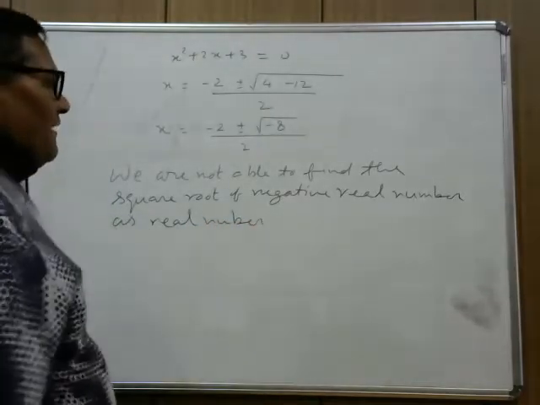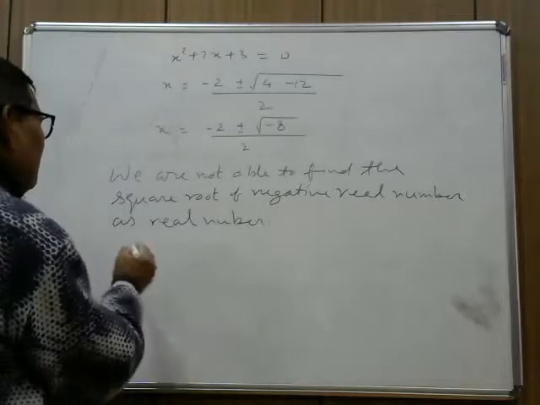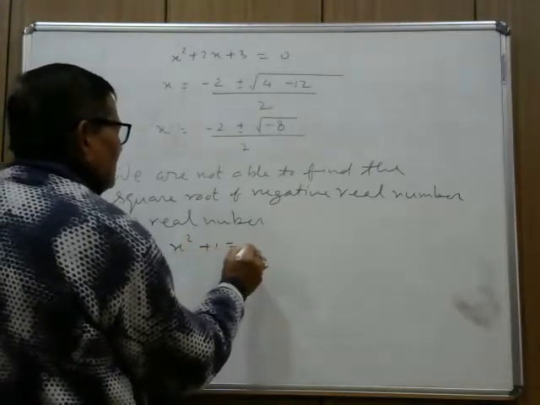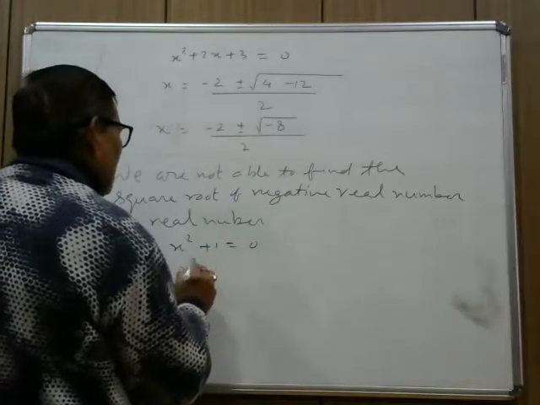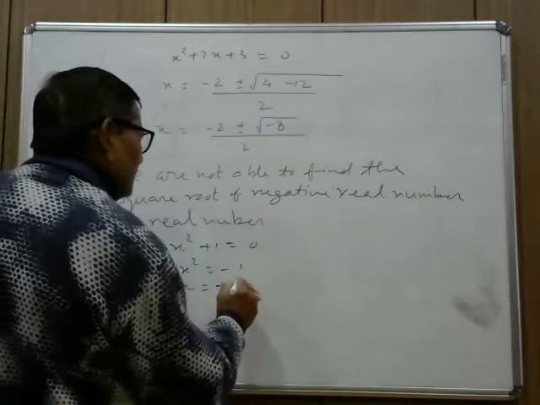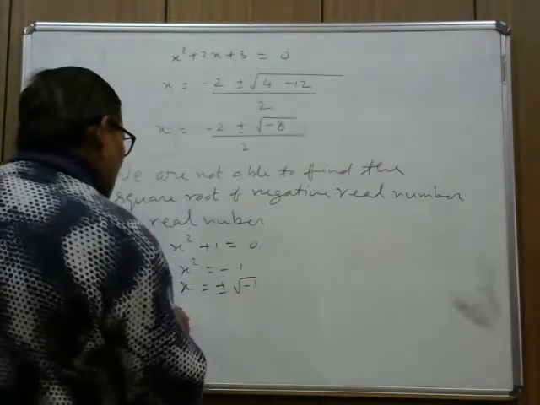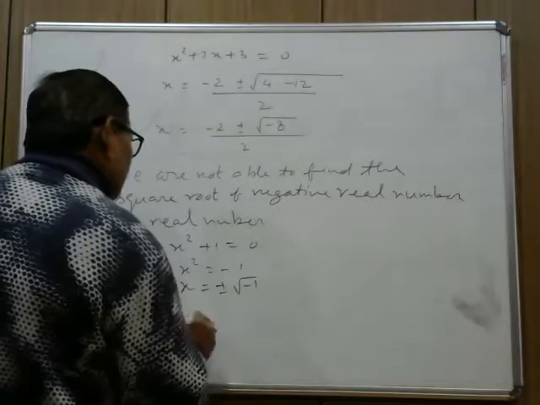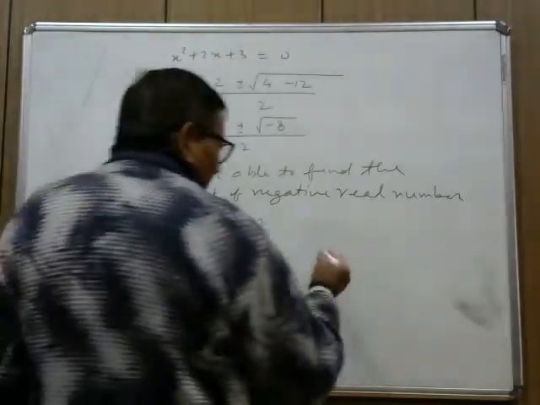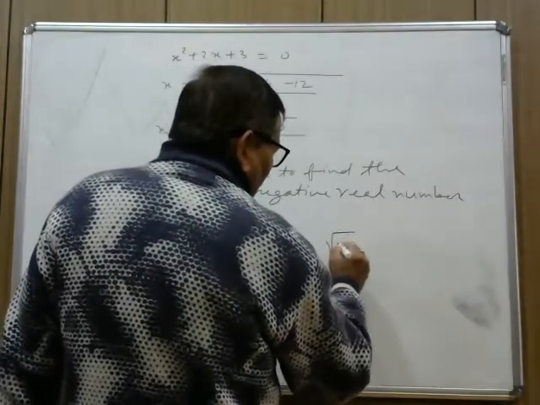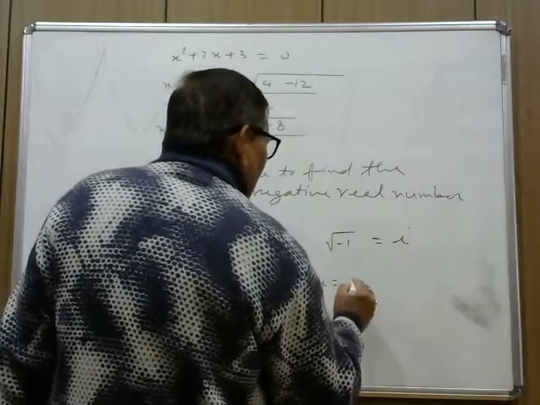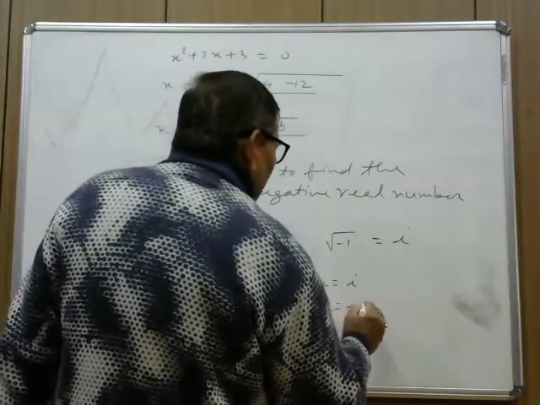So in this case what happens? As you have seen, as we have x square plus 1 equal to 0, x square is equal to minus 1. So x is equal to plus minus under root minus 1. So if you denote under root minus 1 as i, x can be i or minus i.